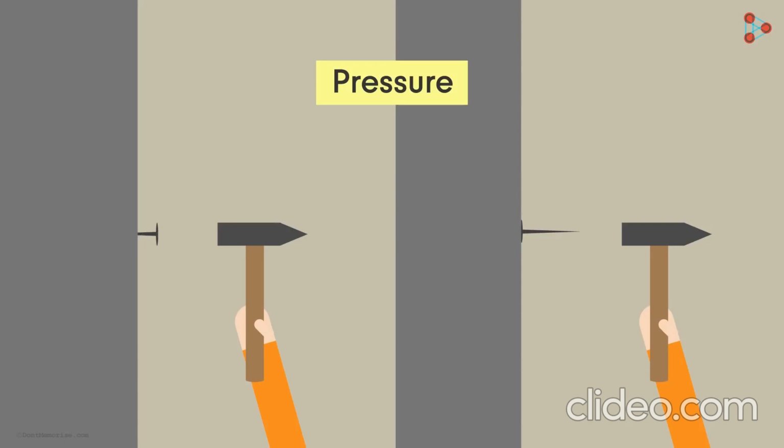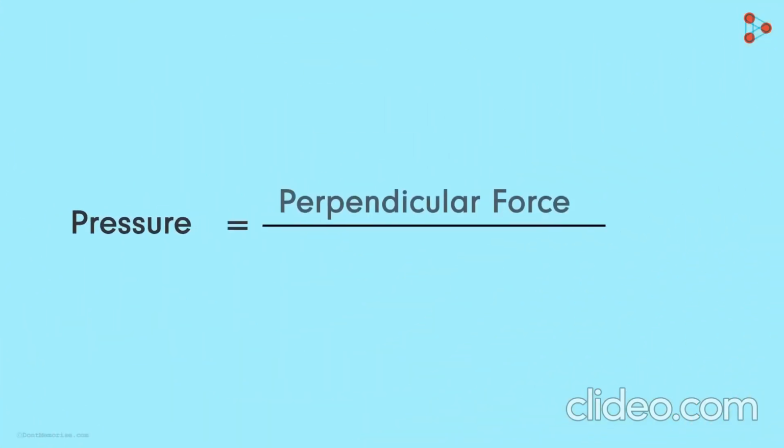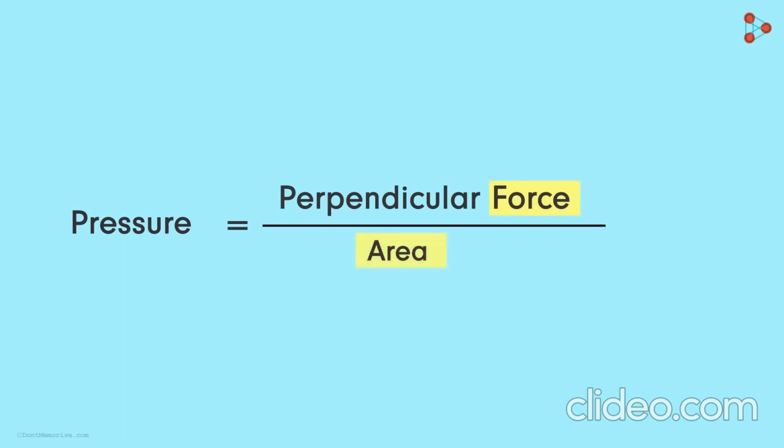First, notice that the area of the tip of the nail is very less as compared to the area of its flat surface. This tells us that the area of the surface on which the force is applied matters. We will understand this in detail, but first let us define pressure. We define pressure as the perpendicular force acting on the surface of an object per unit area on which it's acting. It's easy. Force acting per unit area.